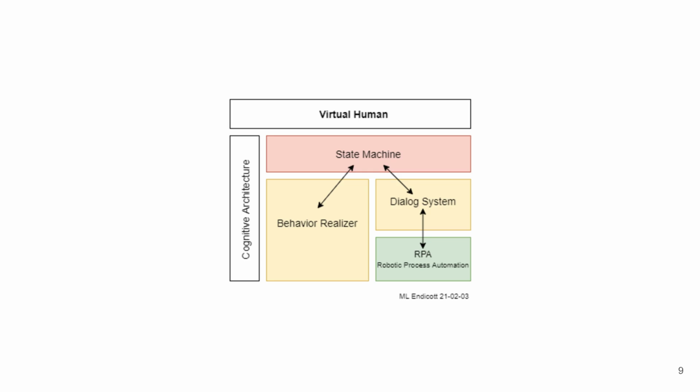This diagram depicts the internal structure of a virtual human, organized within a cognitive architecture that coordinates different subsystems. At the top, a state machine manages decision-making and flow of actions, linking to both the behavior realizer, which controls nonverbal communication such as gestures and expressions, and the dialogue system, which manages verbal interaction. The dialogue system further connects to RPA, robotic process automation, enabling automated execution of tasks and responses. Together, these components ensure that a virtual human can both converse and act in ways that appear coherent and lifelike, with the state machine orchestrating interactions across verbal and nonverbal modalities.